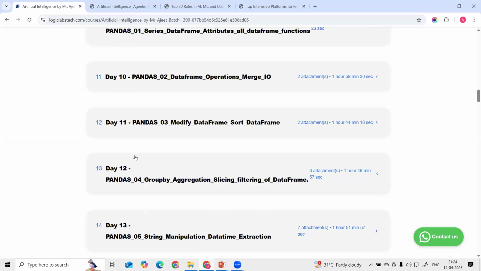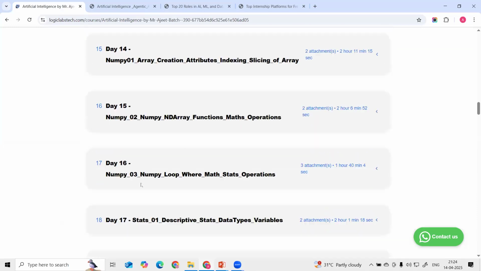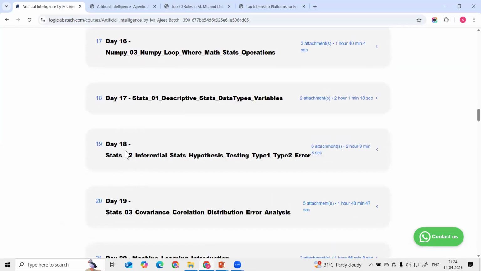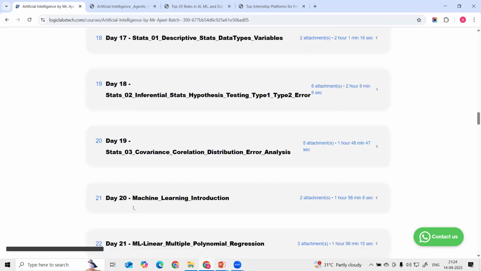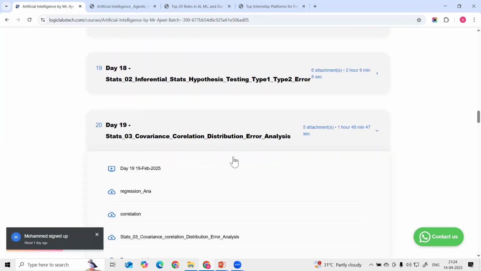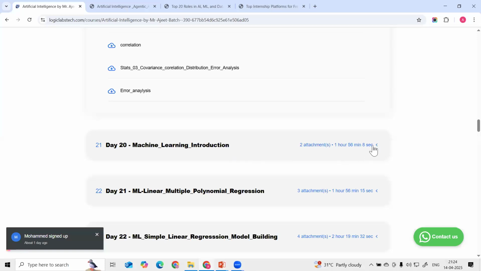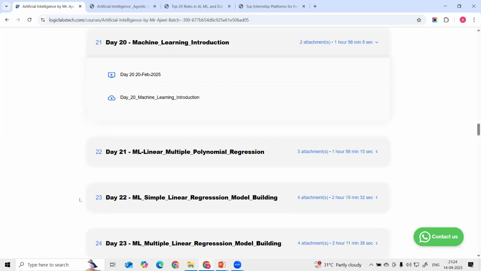You can see this pandas. After the pandas completion, I took NumPy, and then statistics. Each and every topic I have covered in detail. You can refer to this in the previous class to see how I completed it.